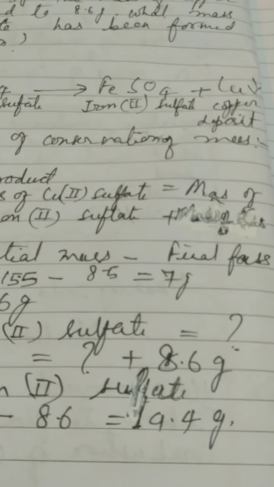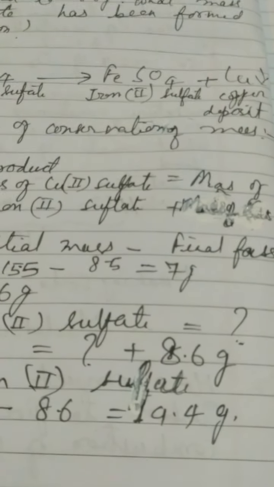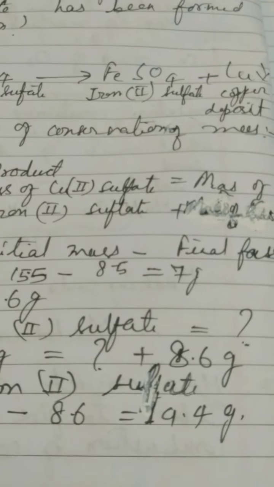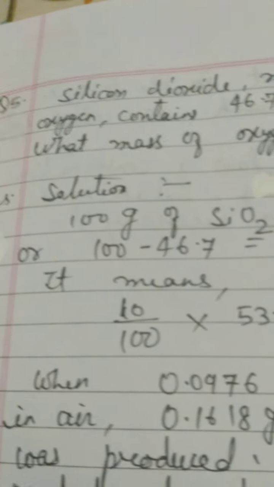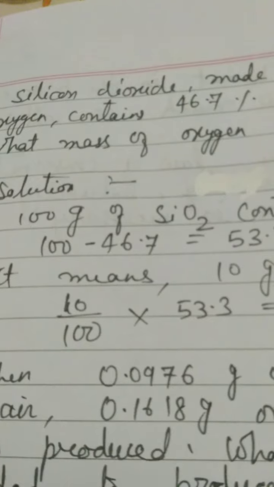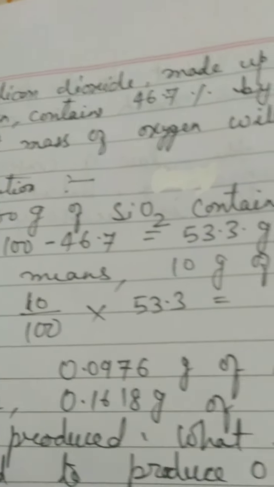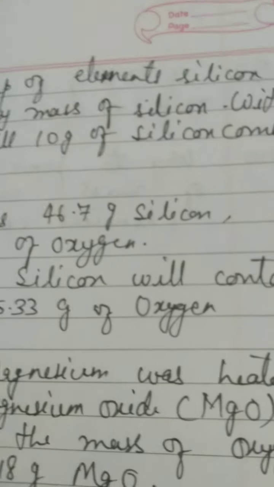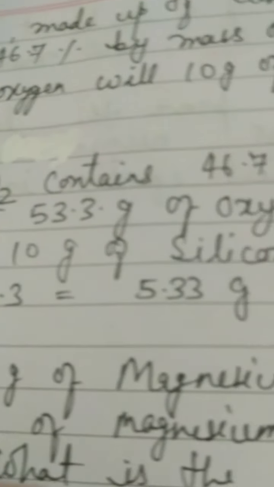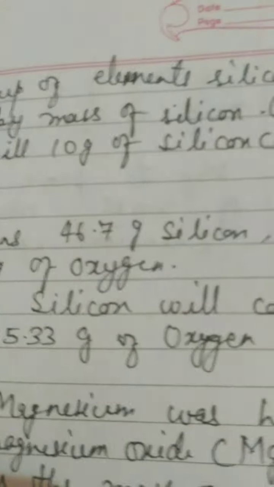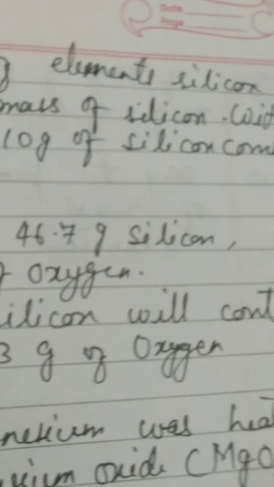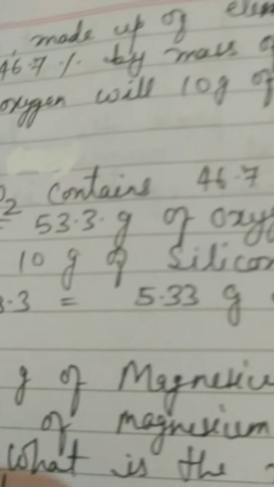This is the solution, because this question looks a little twisted, that is why I have provided you the solution. Move towards question number 5. Silicon dioxide, the formula is SiO2, children, made up of the elements silicon and oxygen, very obvious, contains 46.7% by mass of silicon. Okay, here the by mass percentage has been given, children, that is a new thing. With what mass of oxygen will 10 gram of silicon combine?